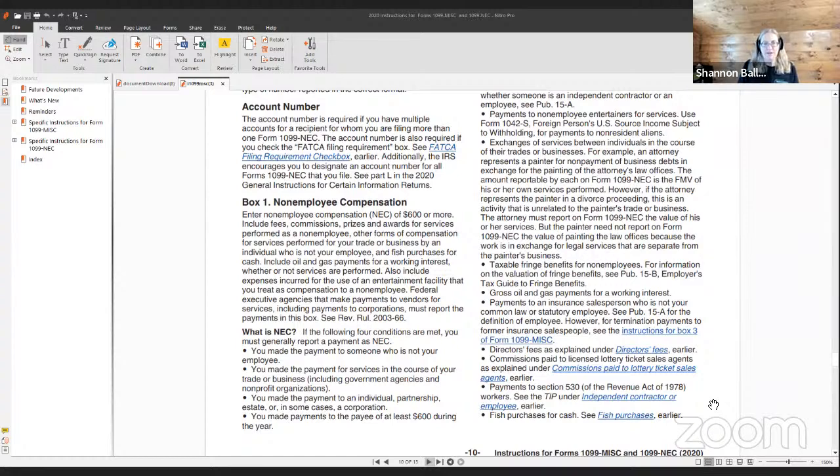Include fees, commissions, prizes, and awards for services performed as a non-employee, other forms of compensation for services performed for your trade or business by an individual who is not your employee, and fish purchases for cash. Include oil and gas payments for a working interest, whether or not services are performed. Also include expenses incurred for the use of an entertainment facility that you treat as compensation to a non-employee.